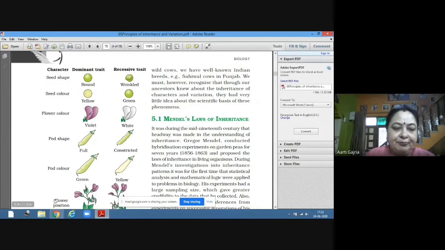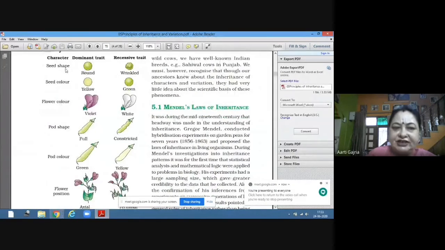Seed shape. Now, what are these contrasting traits? It means that all other traits are similar, but the plants are differing in one particular trait, that is seed shape. And he got the true breeding line of these traits. How did he get this? By self-pollination.